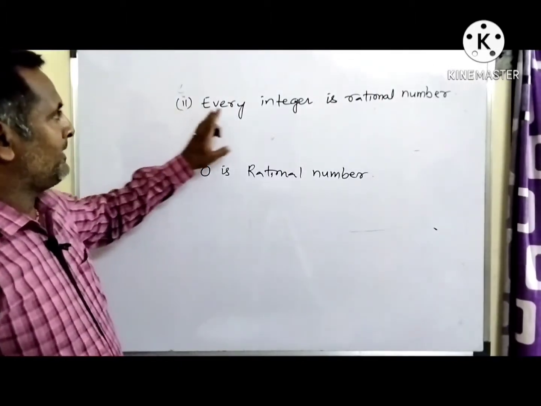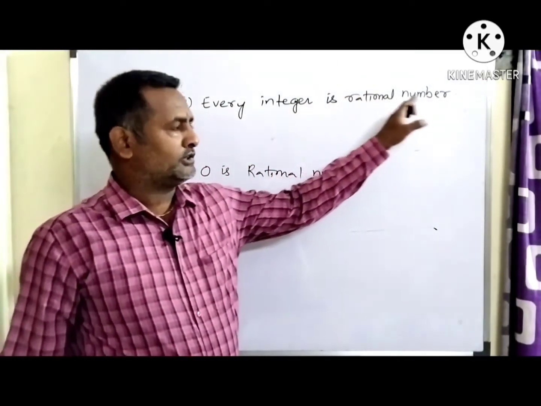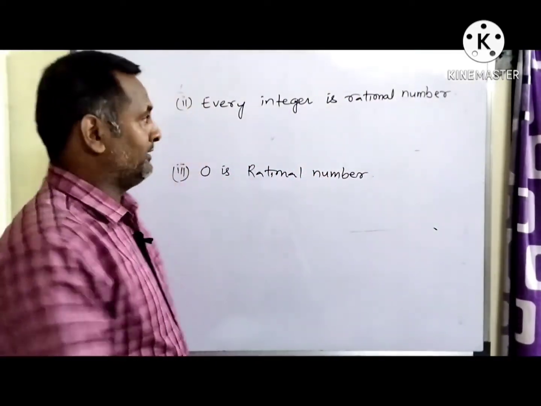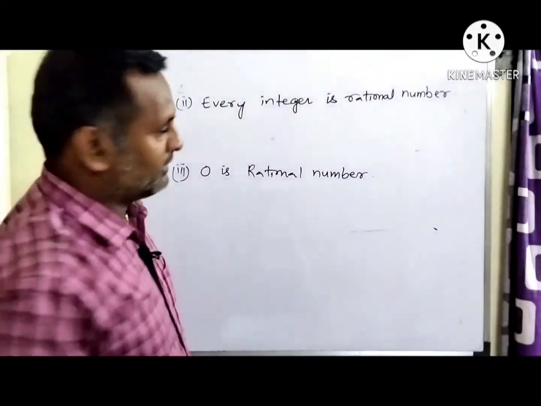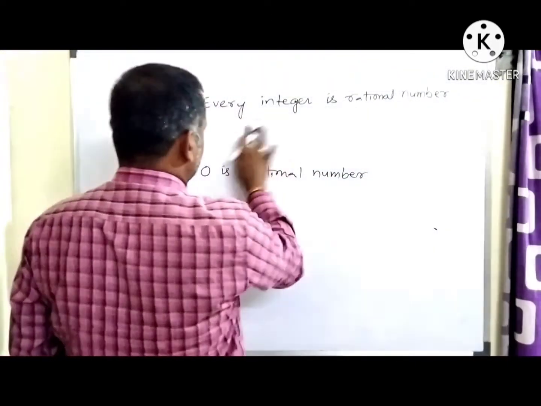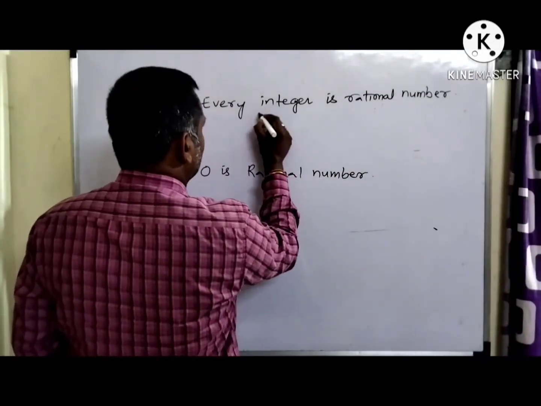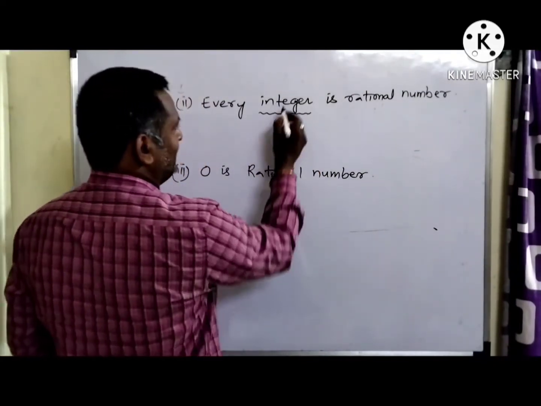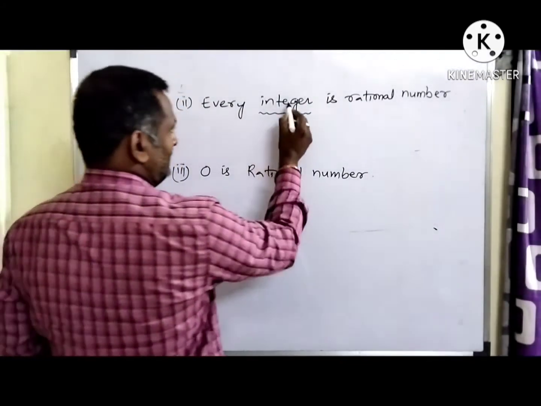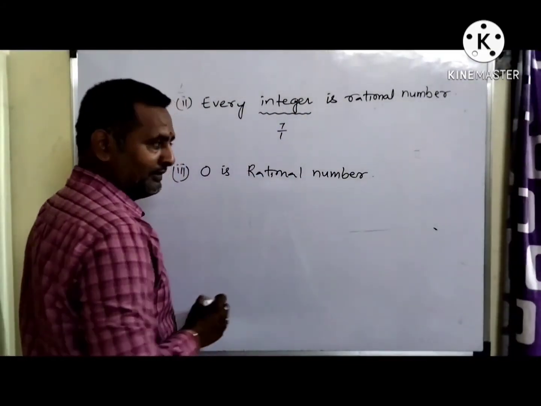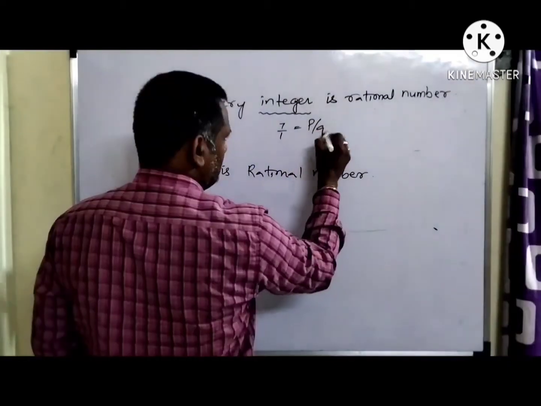Question number 2. Every integer is a rational number. You have to say whether it is true or false. Don't take much load onto your brain. You can think by taking an example. Let us take the integer 7. Integer 7 can be written as 7 by 1, which is nothing but p by q form.